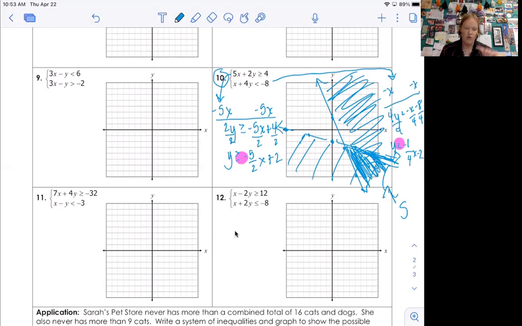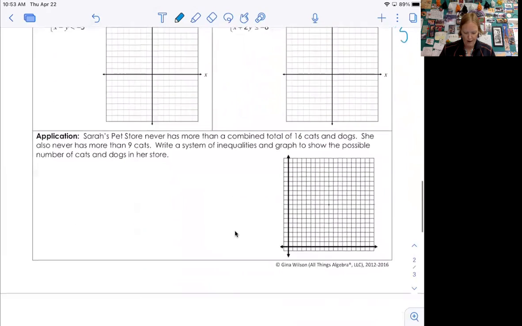Last one. Let's talk about the application. These are going to come up in the next lesson. I just want to set the stage for it. Okay. So Sarah's pet store has never had more than a combined total of 16 cats and dogs. She has also never had more than 9 cats. Write a system of inequalities and graph to show the possible numbers of cats and dogs in her store.